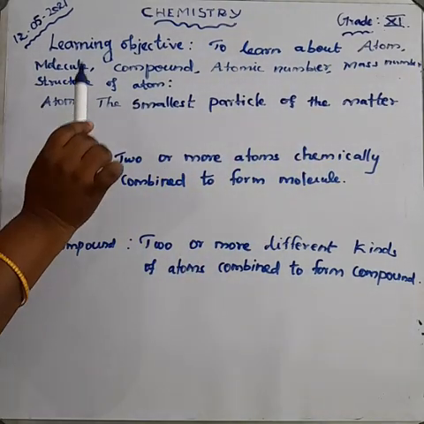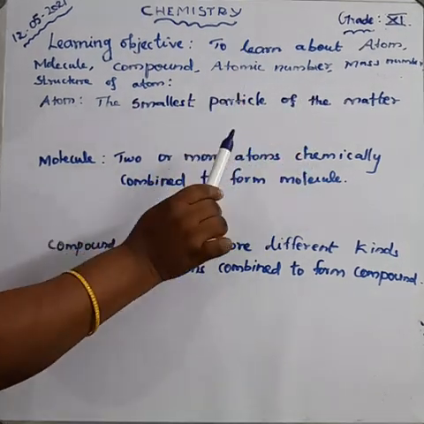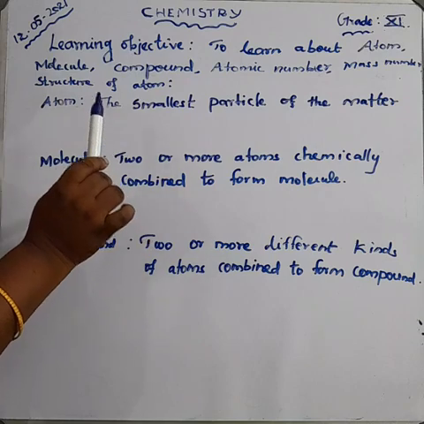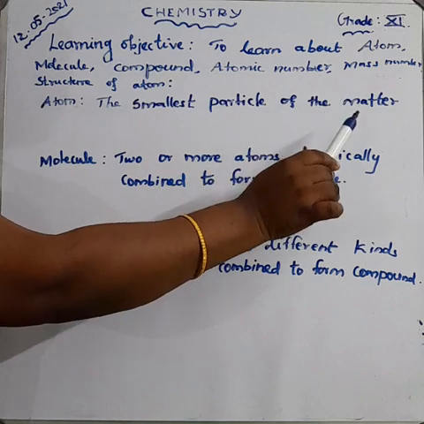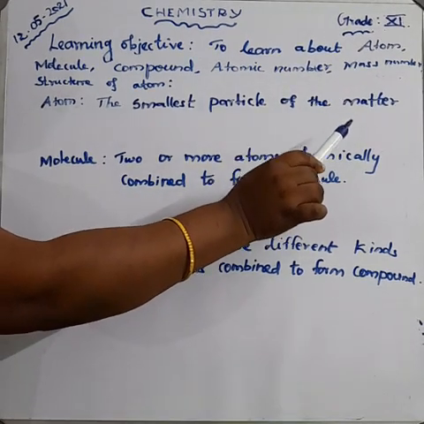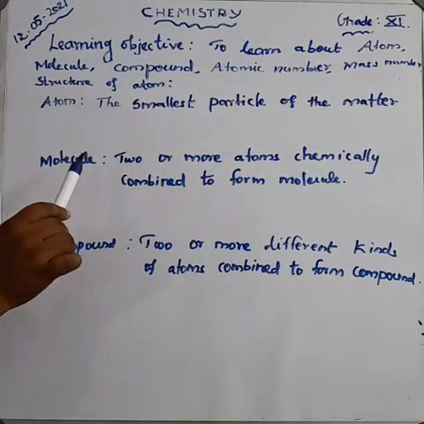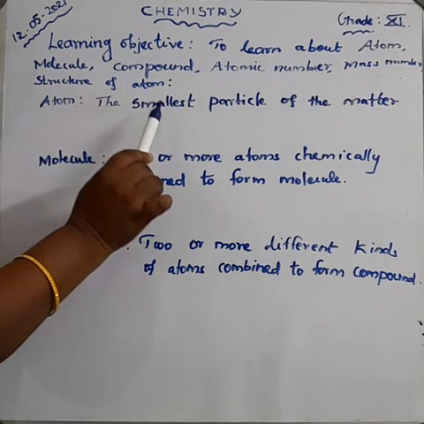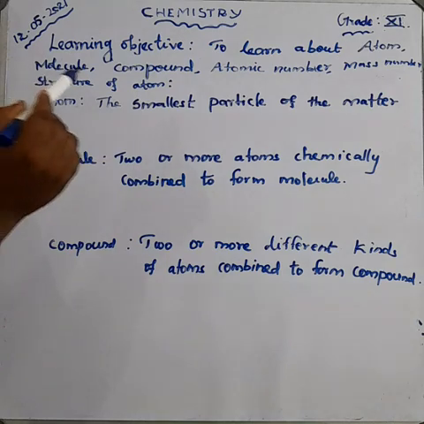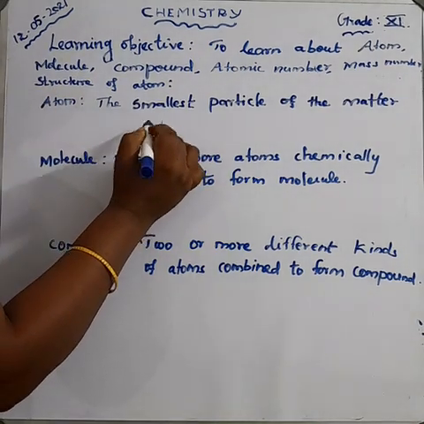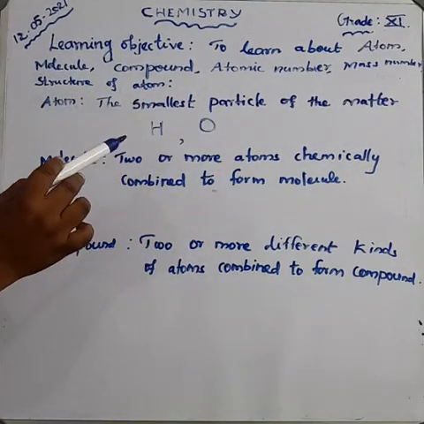So atom means the smallest particle of matter or molecule or compound. Matter means everything you see around yourself that has mass and occupies space. So atom means the smallest particle of the matter. For example, what is an example for atom? Hydrogen, oxygen. These are examples for atom.